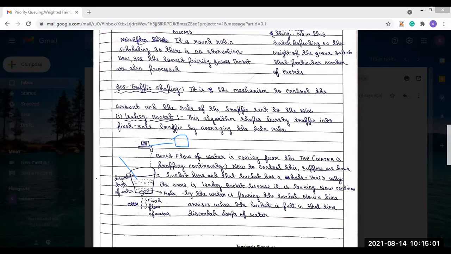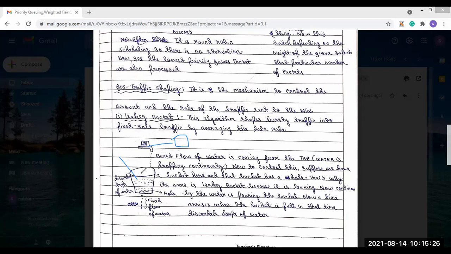And here, instead of this, the fixed rate is handled by the leaky bucket algorithm. From the queue, the packets are fetched by the processor, and the processor processes them and departs these packets here.